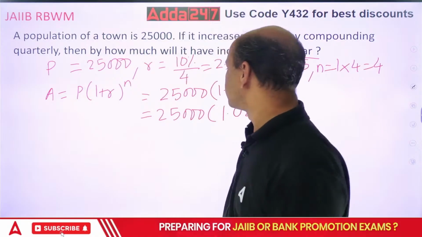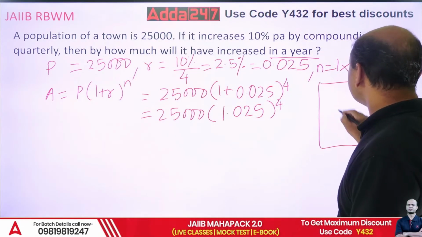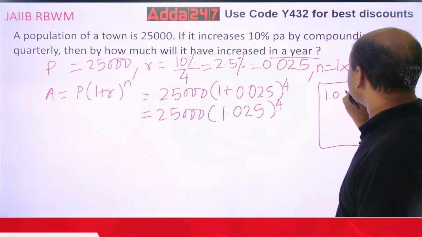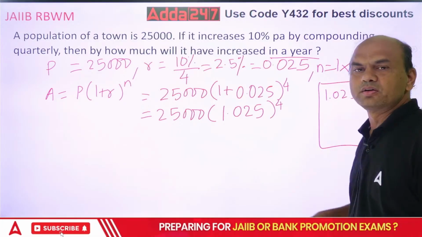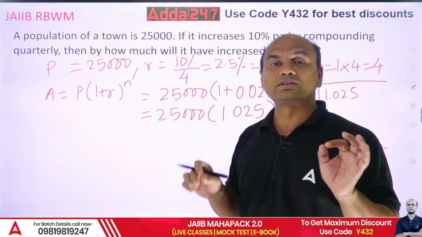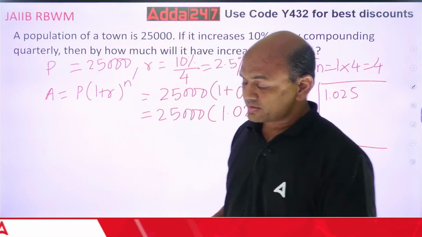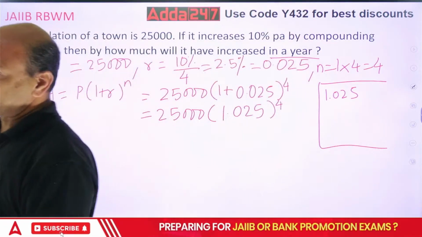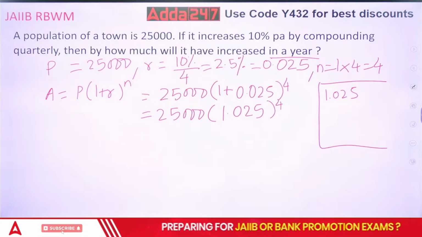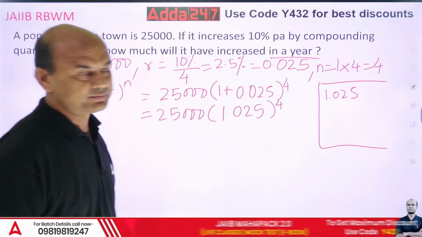1.025 raised to 4. See, I'll show it over here. I'm assuming you are having that normal black commercial calc. No scientific calcs are allowed in the exam. Kindly note, scientific calcs are not allowed in the exam.